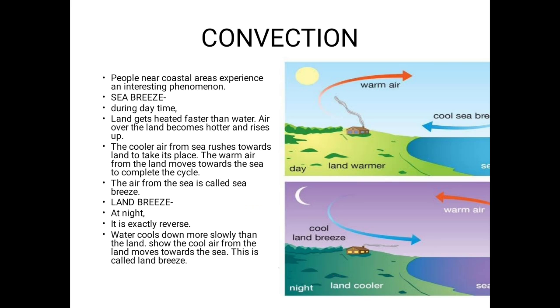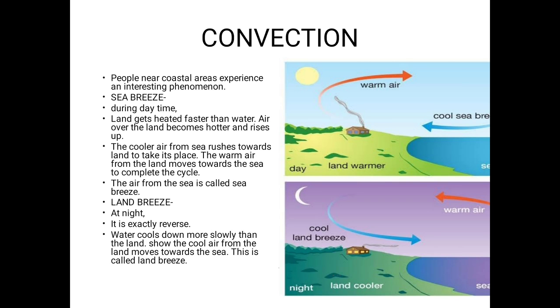So the air above the land area will become warm and lightweight. So it will flow towards the sea, and the cool air from the sea will come to the land area. This type of cycle is known as sea breeze, because the cool air is coming from the sea towards the land.